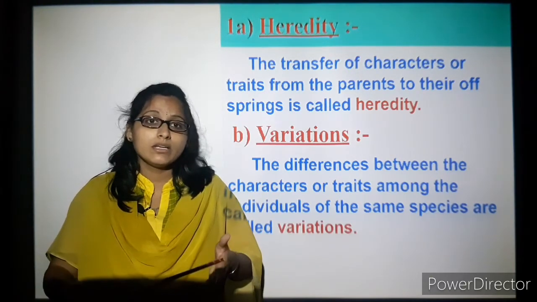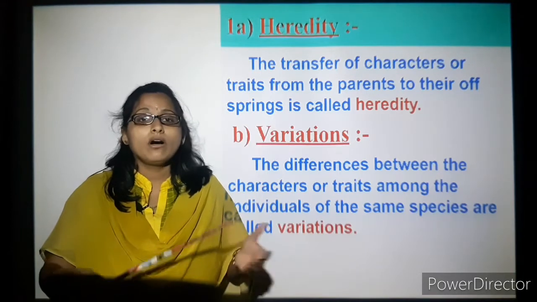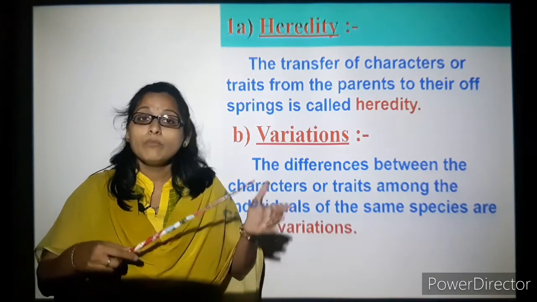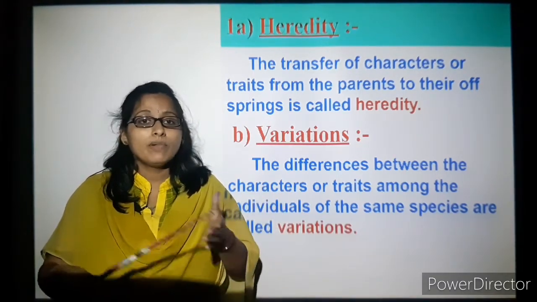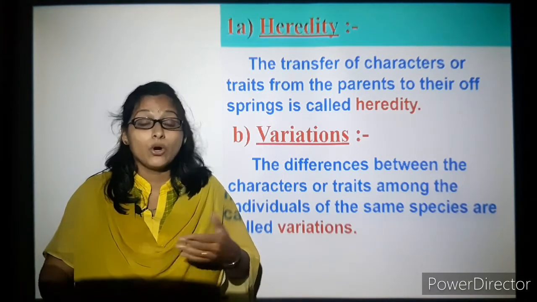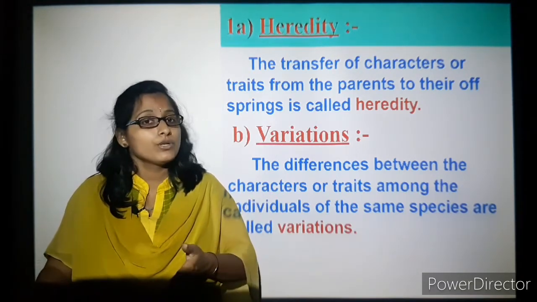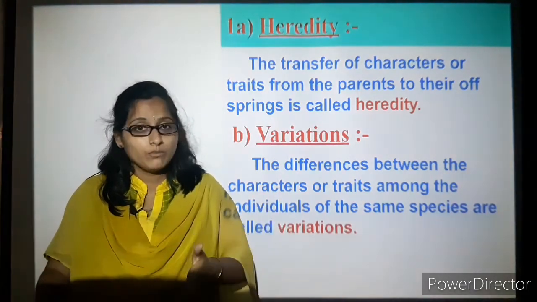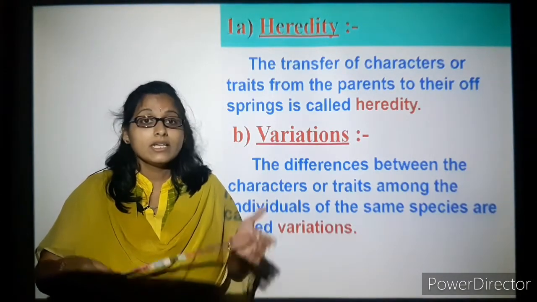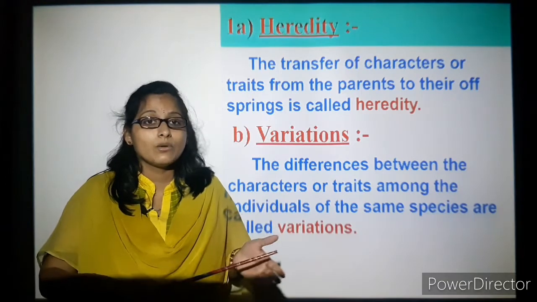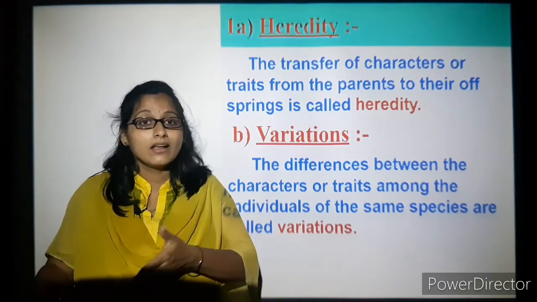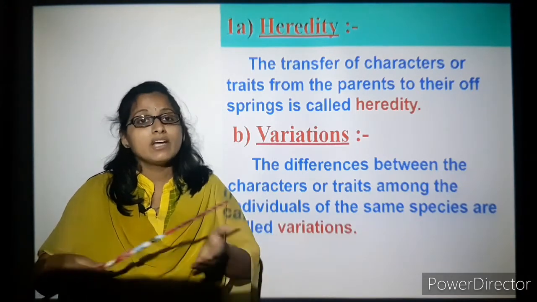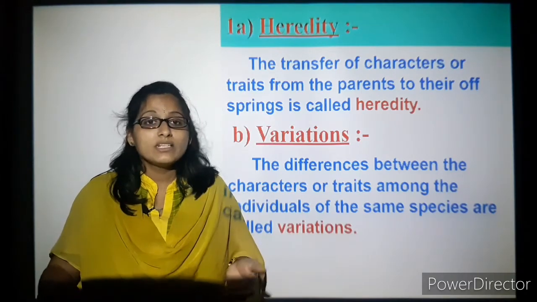We can take one more example, the eyes. Take a mother and a father. The father has black eyes, the mother has blue eyes. Whichever becomes dominant in nature gets carried over to the next offspring, or the child. The first child might get blue eyes, but it might not be similar with the second child. The second child's eye color might go with its father or even the forefathers. It can be either black or blue. That is known as variations.